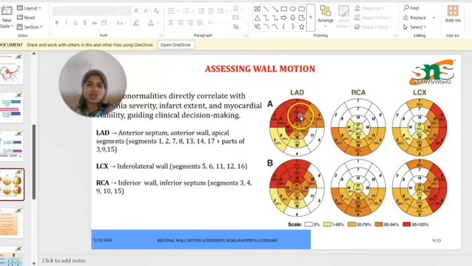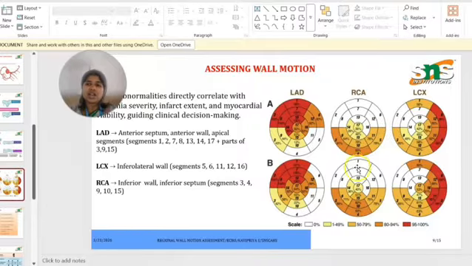The segments are 1, 2, 7, 8, 13, 14 and 17, which are parts of LAD, and the inferolateral walls are 5, 6, 11, 12 and 16.